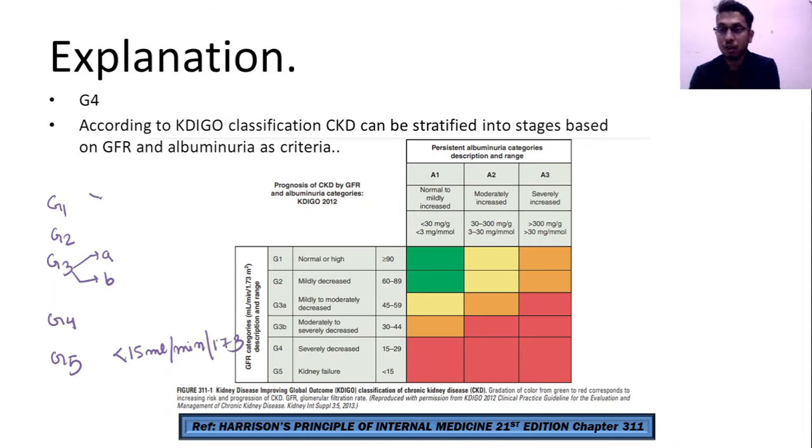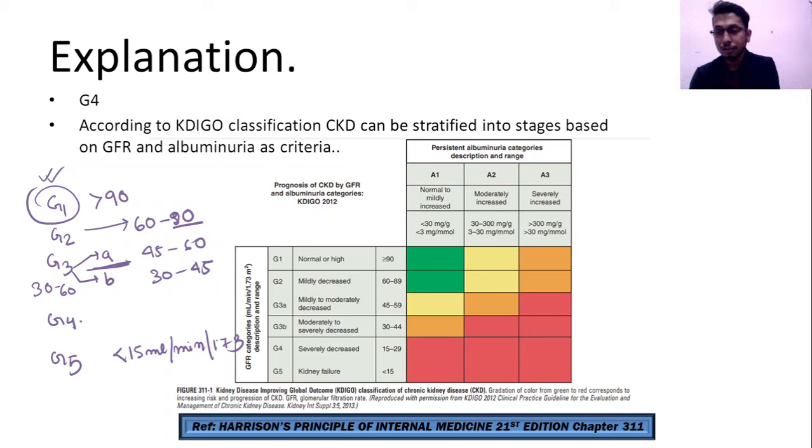G1 is normal or high, more than 90, that is an almost normally functioning kidney. G2 is mildly decreased, 60 to 90. G3 is 30 to 60, which is again divided into two groups: G3A is 45 to 60 and G3B is 30 to 45. G4 is 15 to 30.